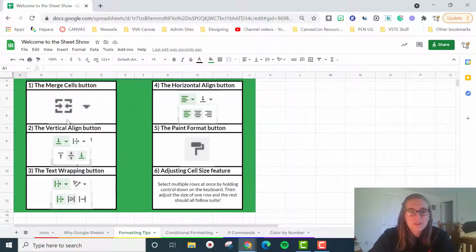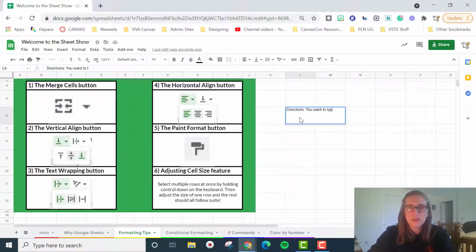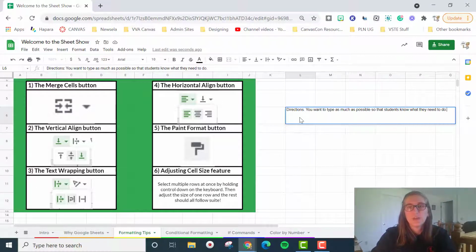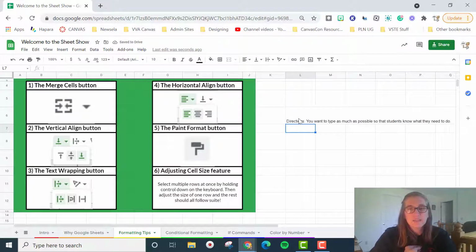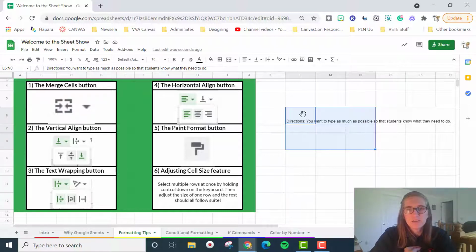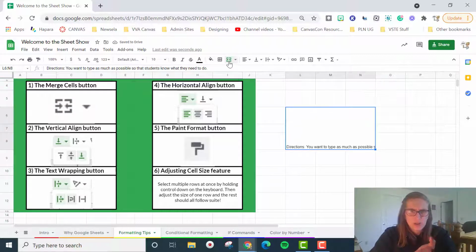So something that I like about the Merge Cells, Vertical Align, and text wrapping, and I'll show it over here. If you're giving directions to something, you want to type as much as possible so that students know what they need to do. All right, so what I like to do is merge the cells together, and I'm going to say, okay, I want the directions to be in this space over here. So I'm going to come up to my toolbar and merge the cells together. Okay, well now it's all cut off. That's where your text wrapping comes in.